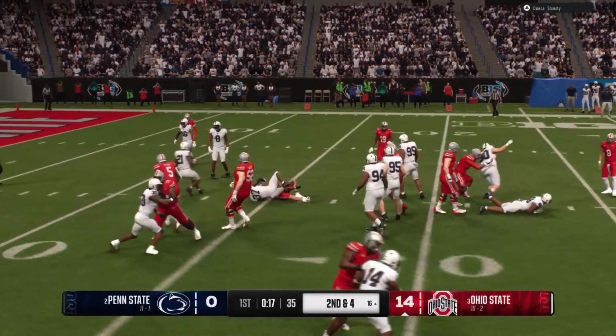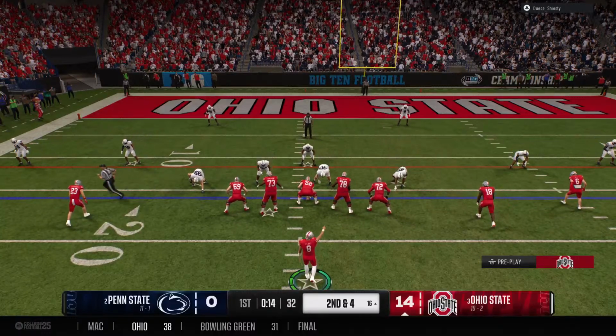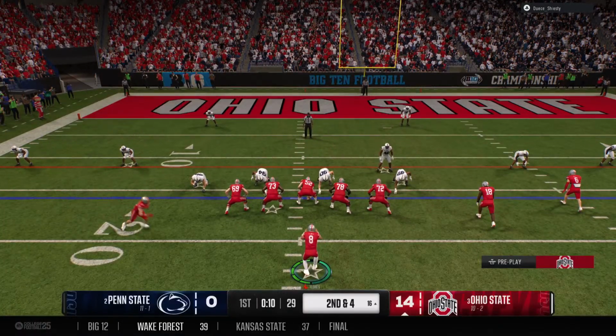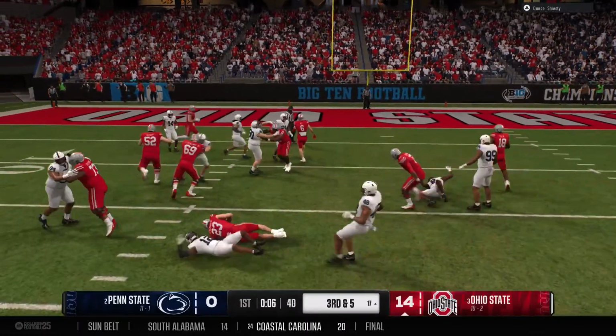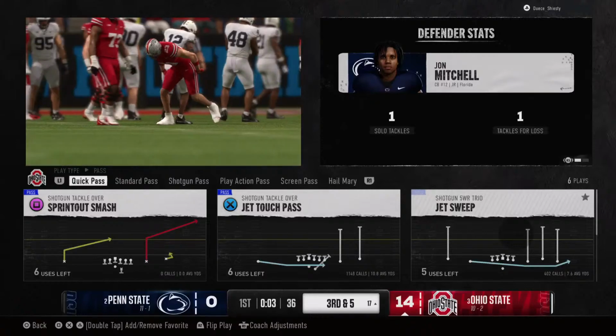Well, I would just stick with this RPO. That's a really solid gain, and it's plays like this that eventually make that defense collapse down. Then you can pull it and hit a big play through the air to your receiver. Defense makes the tackle as the final seconds of this first quarter run out.